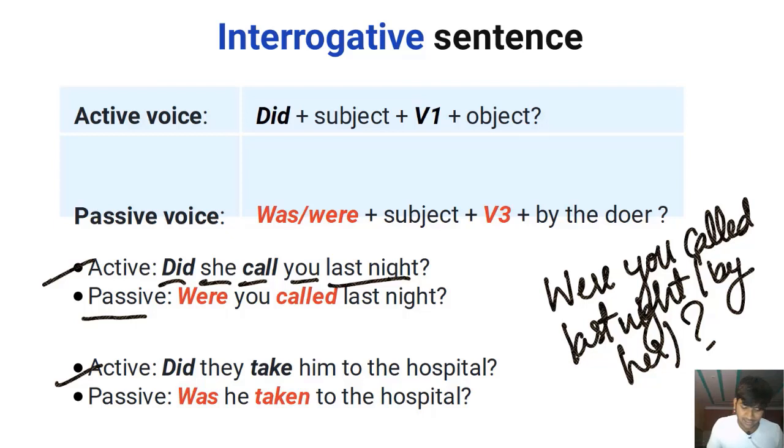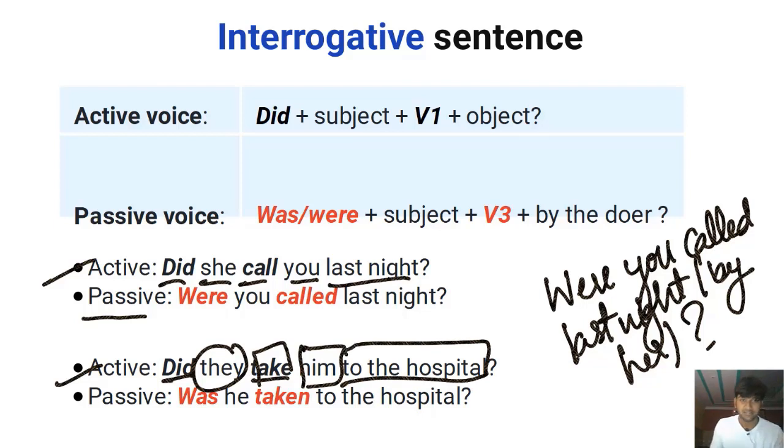All right. Second, did they take him to the hospital? Did they take him to the hospital? Did, auxiliary, subject, they, take, verb, him, the object, where, to the hospital. Right. Did they do something? Obviously, somebody took him to the hospital. Now, who did that? It's they, right? The focus of the sentence is the subject, they.